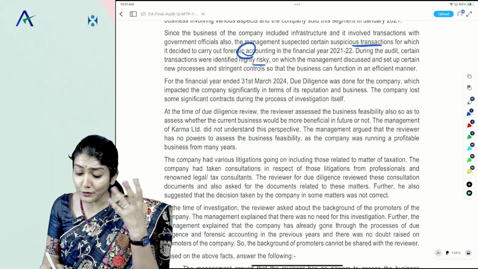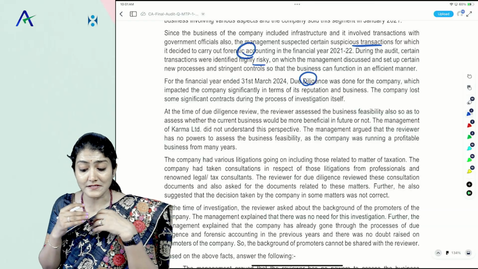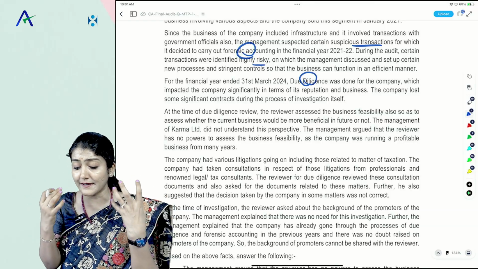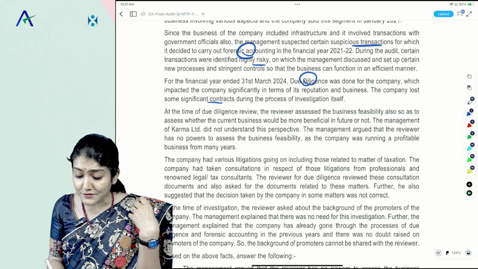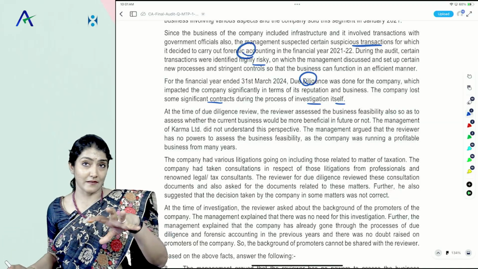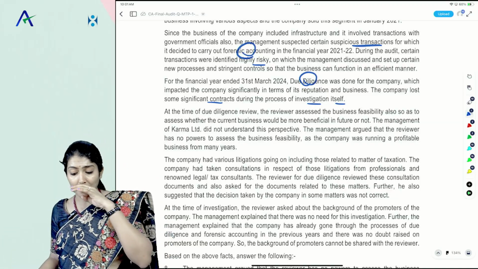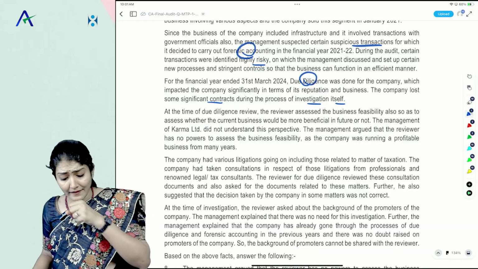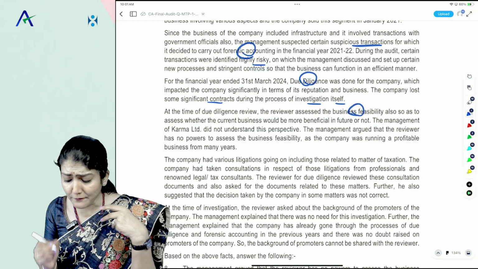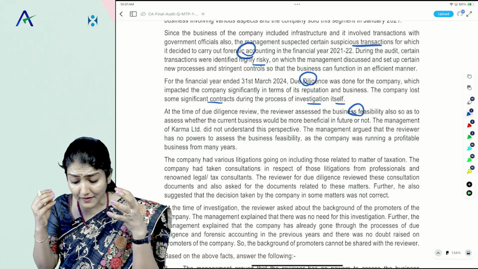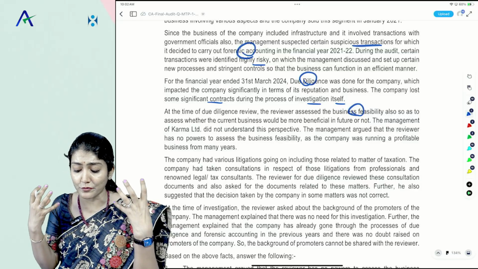For 2024, due diligence was done for the company, which impacted the company significantly in terms of its reputation in business. The company lost some significant contracts during the process of investigation itself. Right? So due diligence is also a type of investigation only. At the time of due diligence review, the reviewer assessed the business feasibility also, so as to assess whether the current business would be more beneficial in future or not.